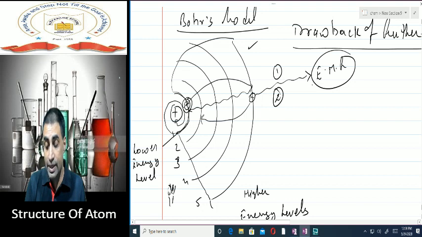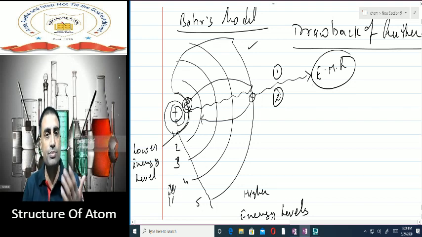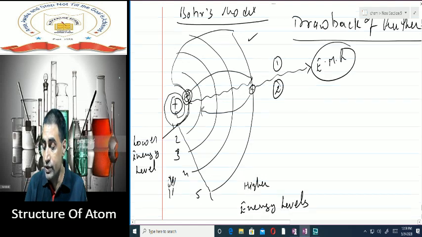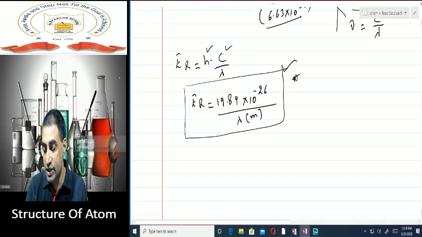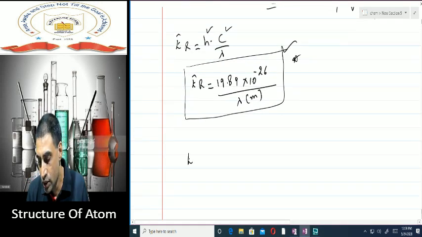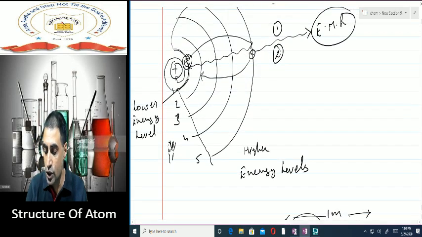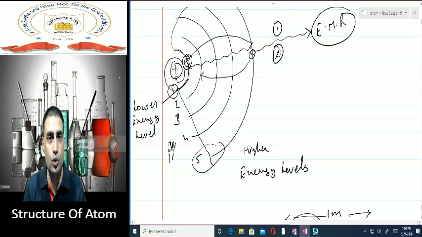How? See, when the electron was moving from lower energy level to higher energy level, it was absorbing energy. Whereas when the reverse is happening, it is losing energy. So according to law of conservation of energy, the energy of electromagnetic radiation which is given out is always equal to E2 minus E1. E2 is the energy of the higher energy level from where the electron is going, and E1 is the energy of the lower energy level where it is going.